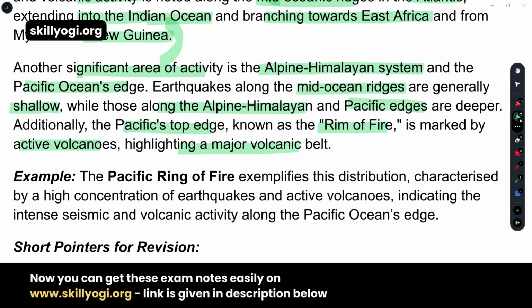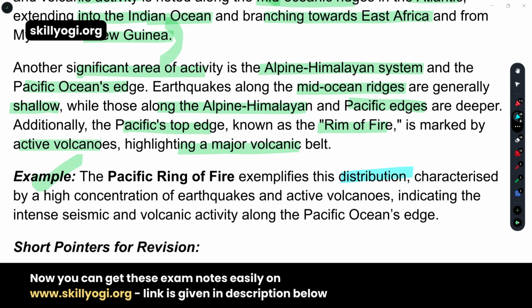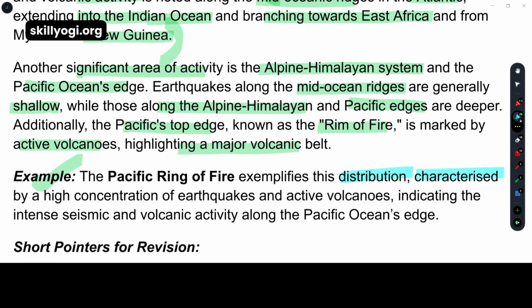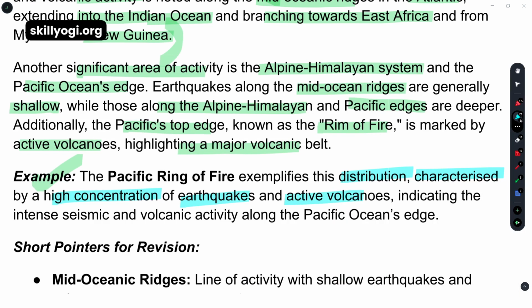Because it's related to the Pacific Ocean. The Pacific Ring of Fire exemplifies the distribution and characteristics, with a high concentration of earthquakes and active volcanoes, which indicates the intense seismic and volcanic activity along the Pacific Ocean's edge.